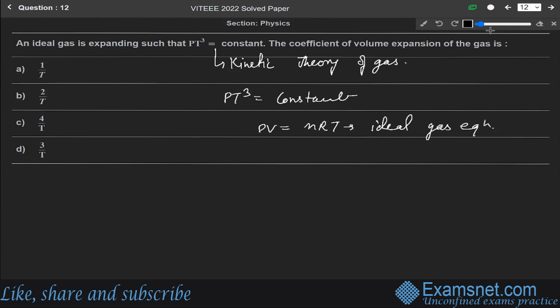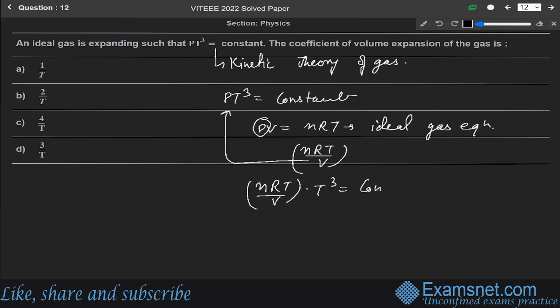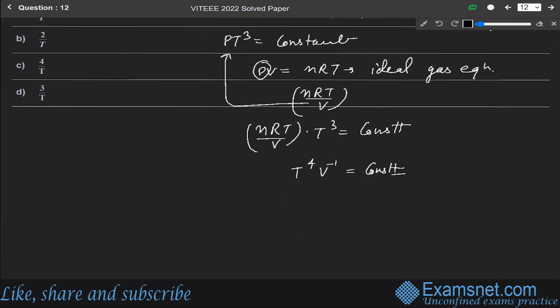In place of P we can write nRT over V. Putting this value here, we get nRT over V into T cube equals constant. This becomes T to the power 4 and V inverse, equal to constant. Now take log on both sides: 4 ln T minus 1 ln V equals ln constant.